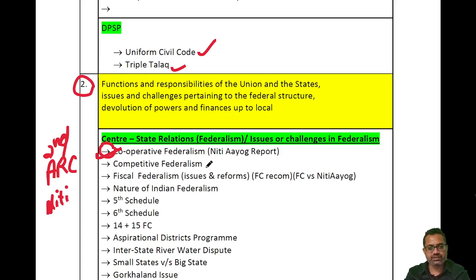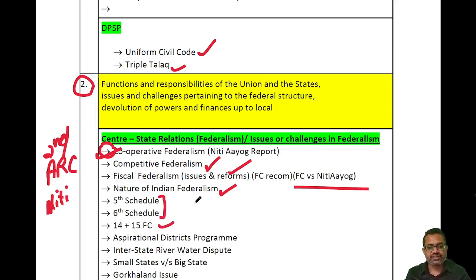Cooperative federalism, what is the difference between cooperative and competitive federalism. Then there is a third thing, fiscal federalism. Here you will find Finance Commission versus Niti Aayog, what is the overlapping between the functions of the two. Then what is the nature of Indian federalism, whether it's quasi federalism or what kind. Then the 5th and 6th Schedule is also part of it.